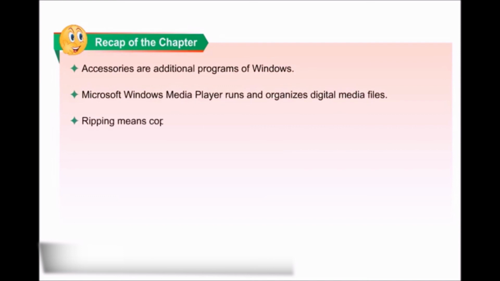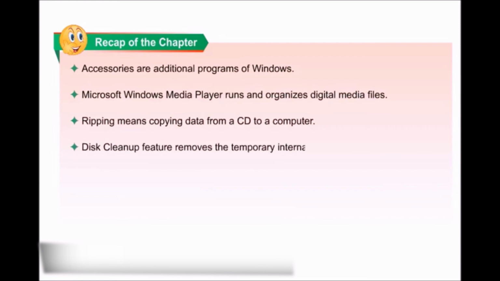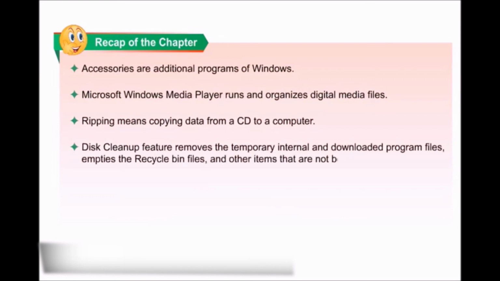Let us quickly glance through the key points discussed in this chapter. Accessories are additional programs of Windows. Microsoft Windows Media Player runs and organizes digital media files. Ripping means copying data from a CD to a computer. Disk Cleanup feature removes the temporary internal and downloaded program files, empties the recycle bin files and other items that are not being used for a long time.